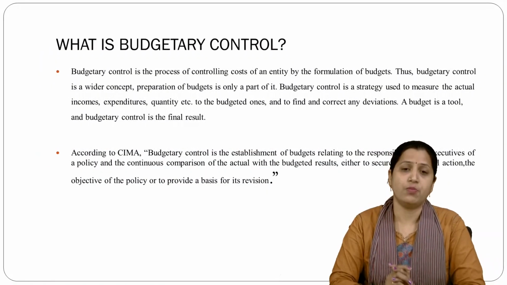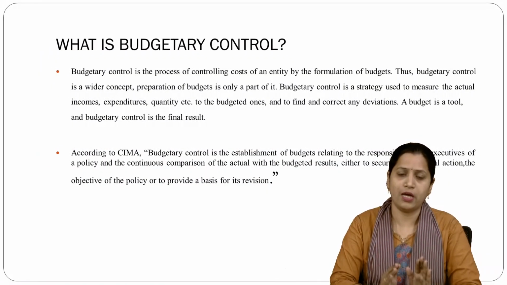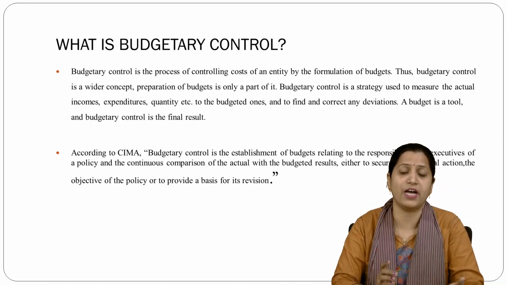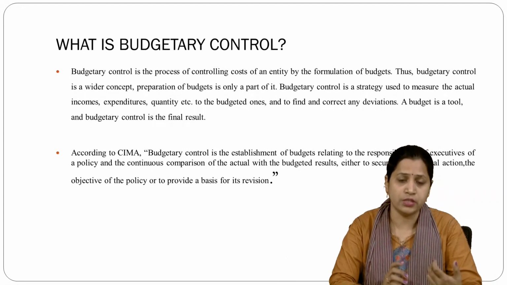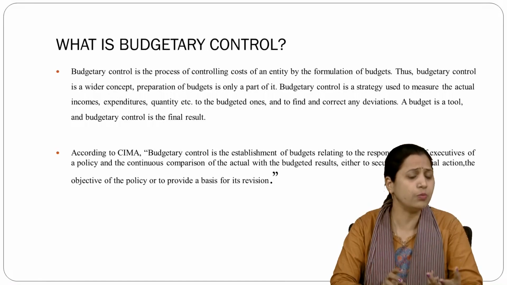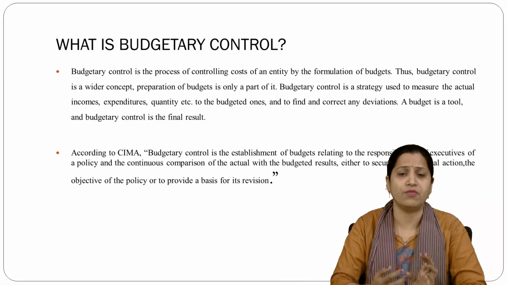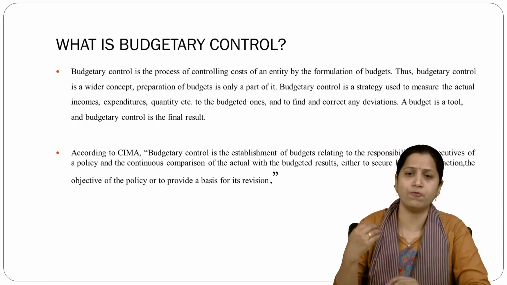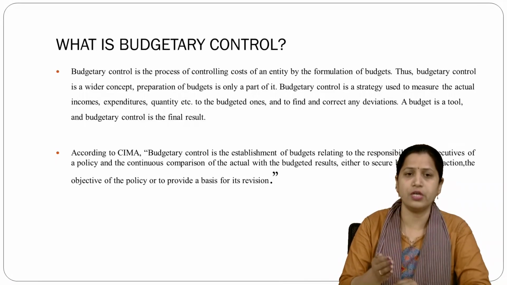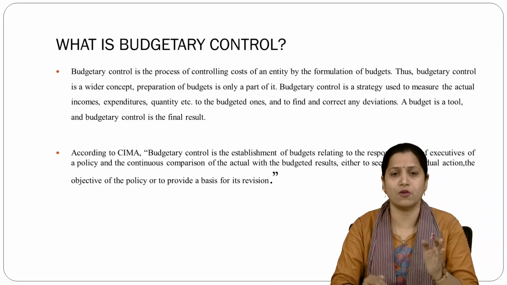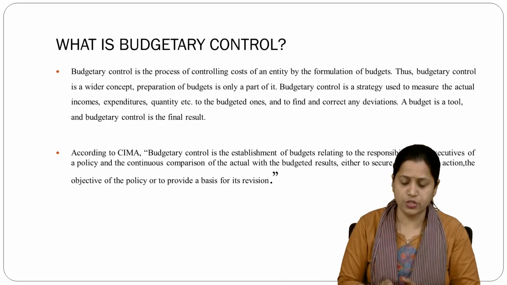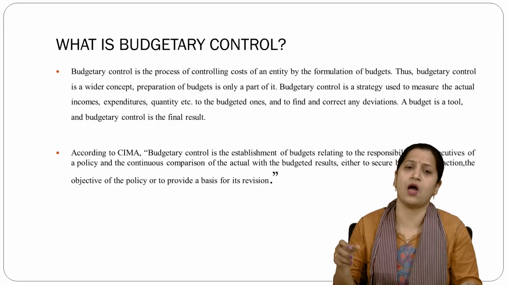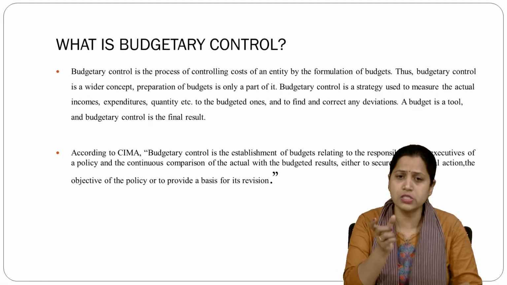The next one is why budgetary control. Till now we have learned budget and different types of budget. Now, why is budgetary control required in any organization, in any entity? What is its role, and why is it helpful? Budgetary control is the process of controlling the cost of an entity by the formulation of budget. It is a wider concept, and the preparation of budget is only a part of it. What we have discussed right now, the types of budget and how we prepare them, is just a part of it.